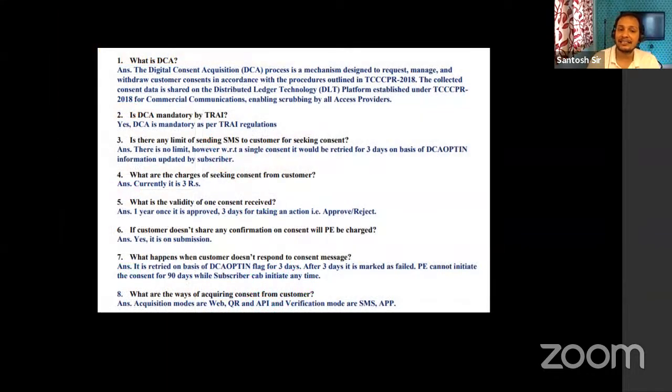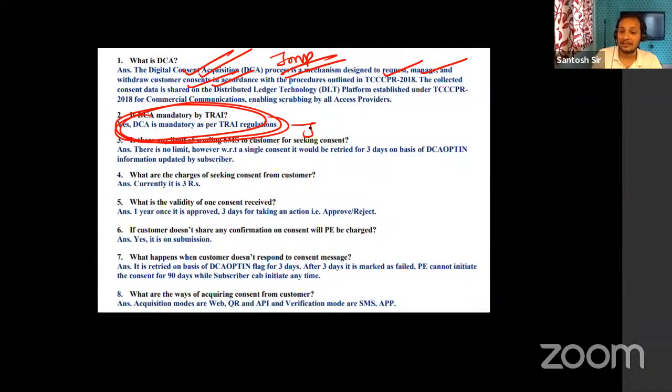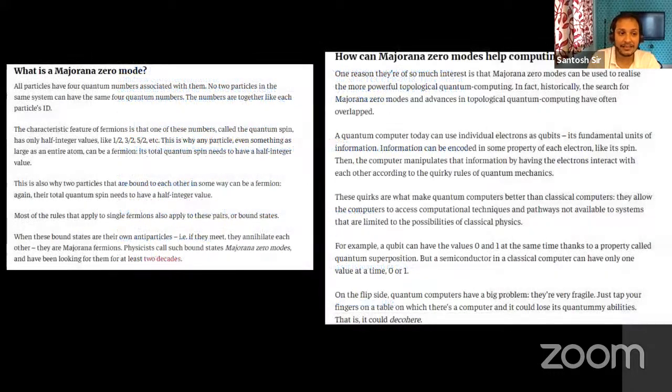Next, guys, digital consent acquisition. Digital consent acquisition is a process, a mechanism designed to request, manage, and withdraw customer consent. Indian law makes digital consent acquisition mandatory. This is very, very important.